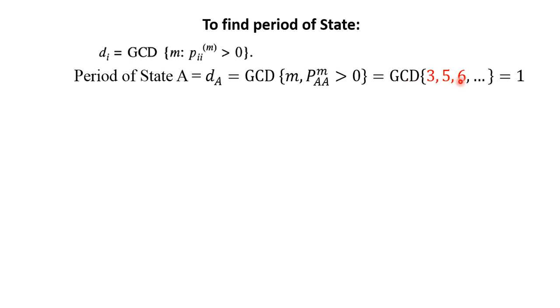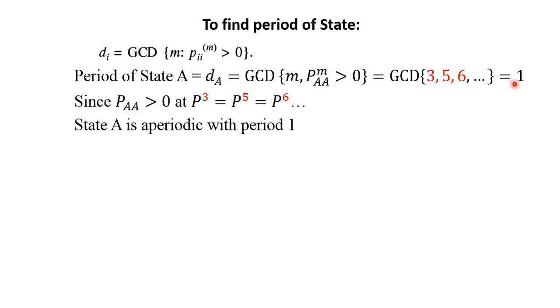So what is the GCD of 3, 5, 6? That is equal to 1. So PAA is greater than 0 at P cube, P power 5, P power 6. Therefore the state A is aperiodic with period 1. And then I have given one note: if one state is aperiodic, all the other states are aperiodic.